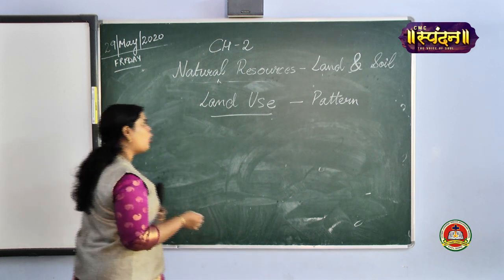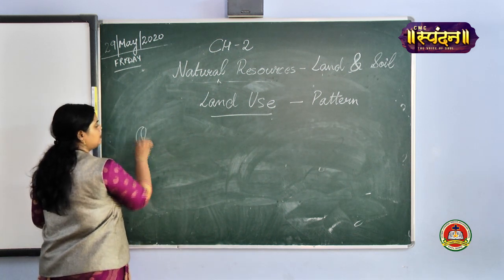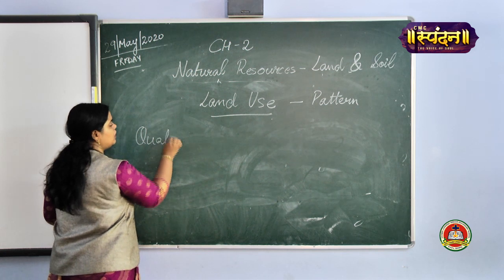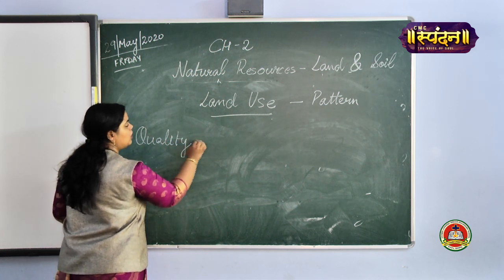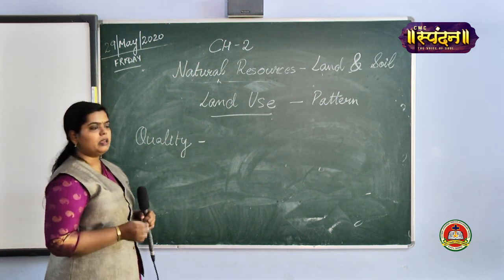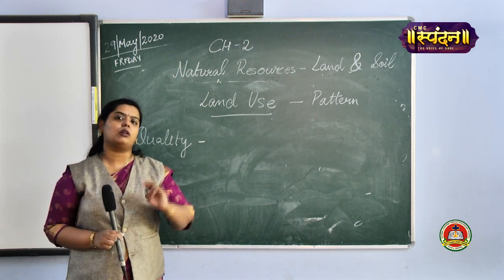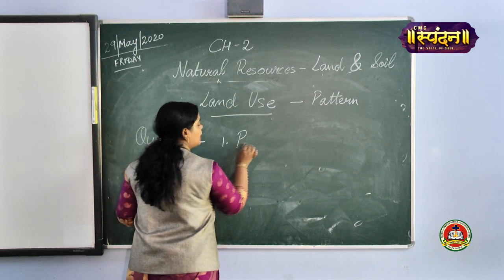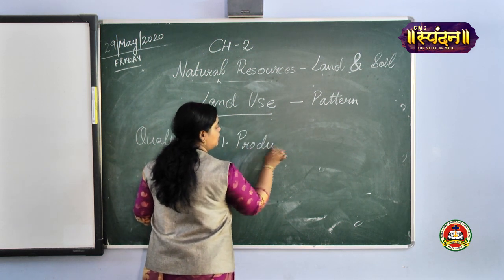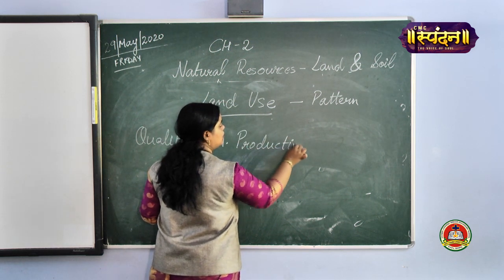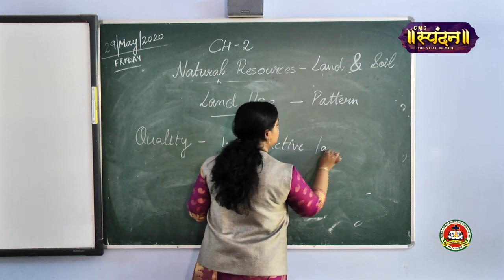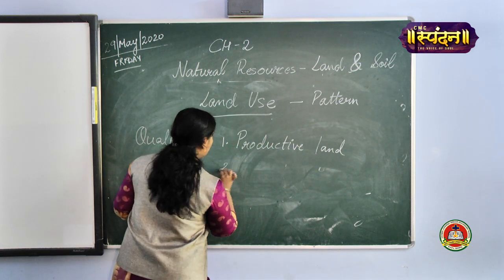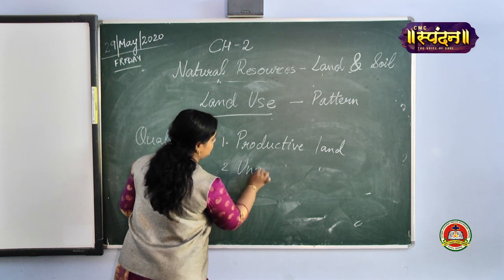Now, depending on quality, you have two types of land. The first one is productive land, and the second one is unproductive land.